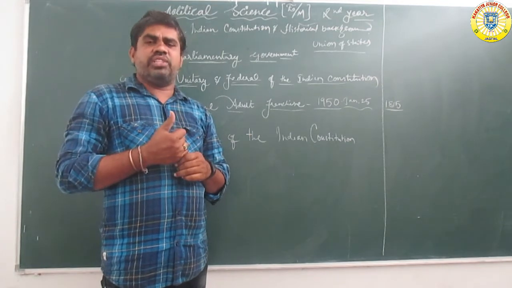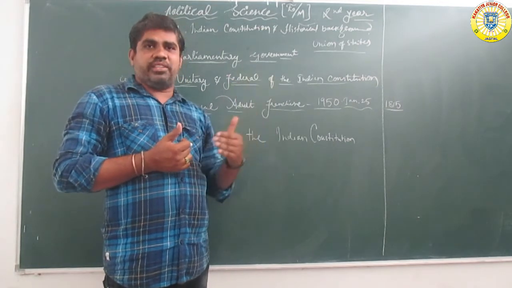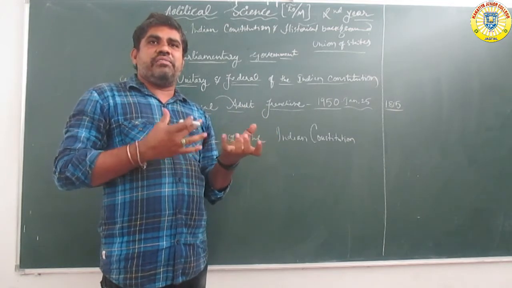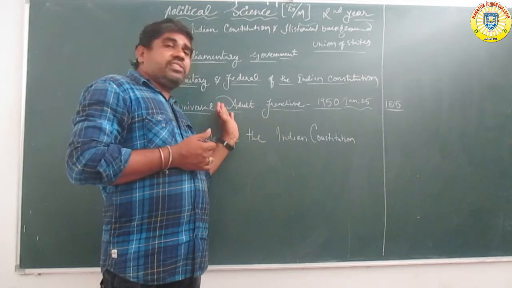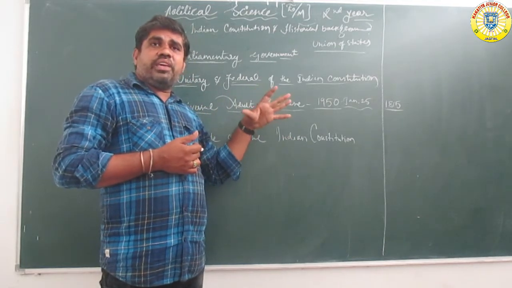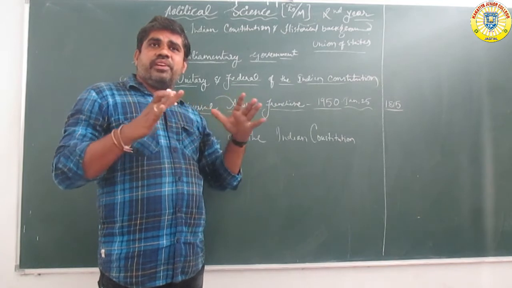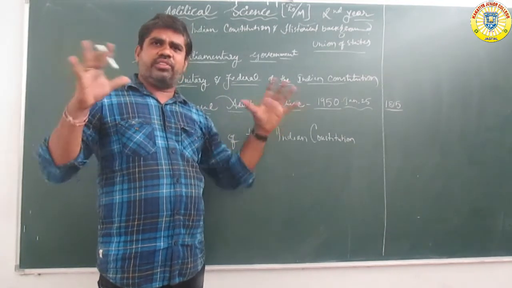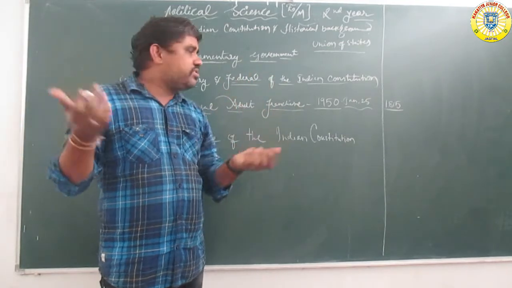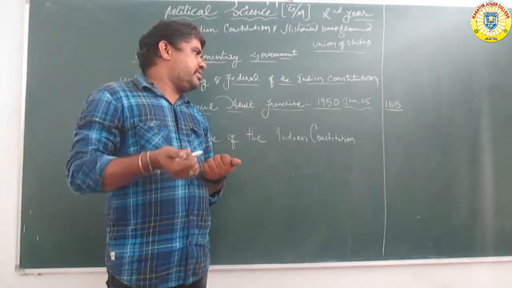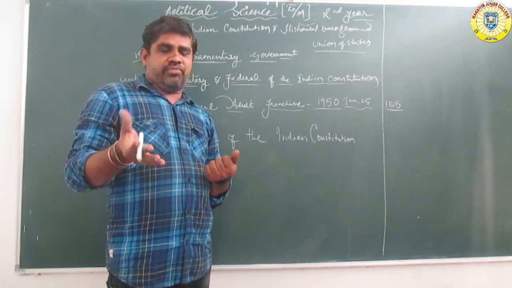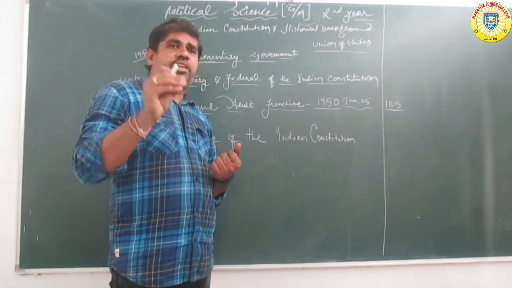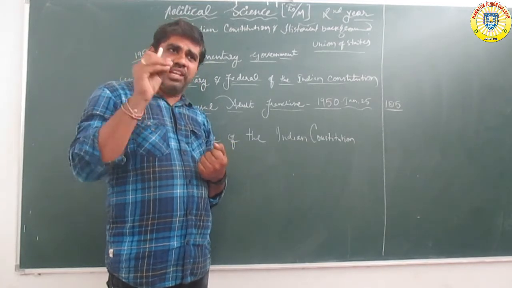Women are also a main category in society, including daily laborers, not only males. Every citizen can use the right to vote in these elections.